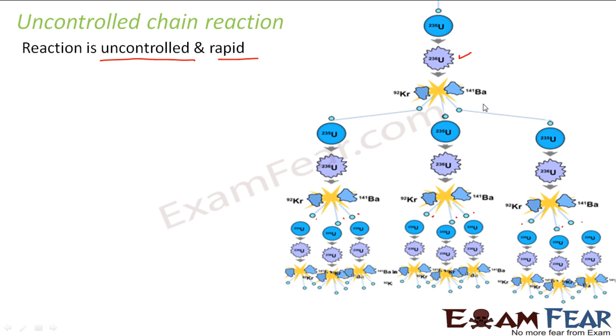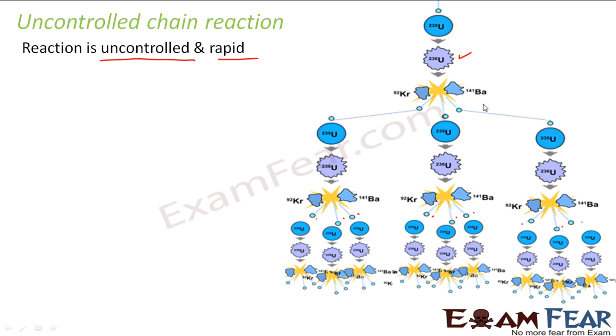So this uncontrolled chain reaction is not a desirable reaction as such, because the amount of energy released becomes out of control. However, it also has applications which we see around us. For example, one of the important applications is the atom bomb. You would have heard of atom bombs, hydrogen bombs, nuclear bombs, and terms like that. They are all explosions, and those explosions happen when an uncontrollable amount of energy is released, right? So this is what happens in an uncontrolled chain reaction.